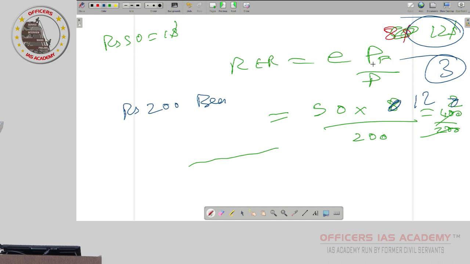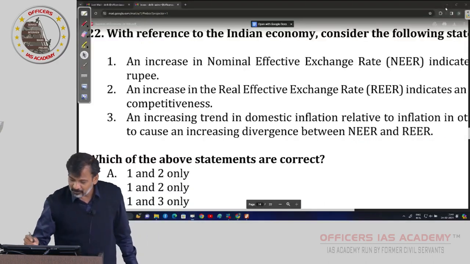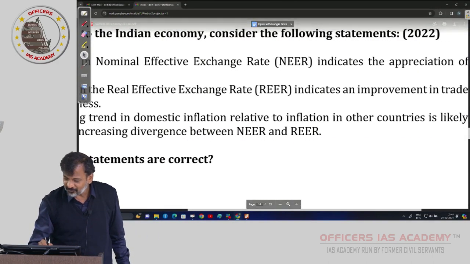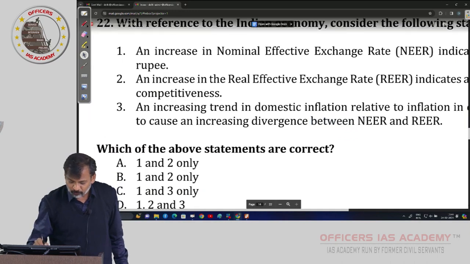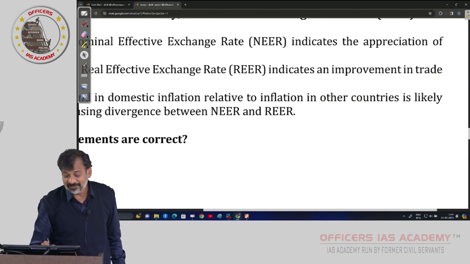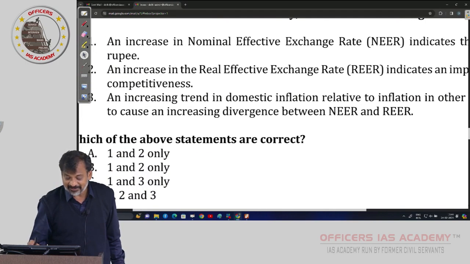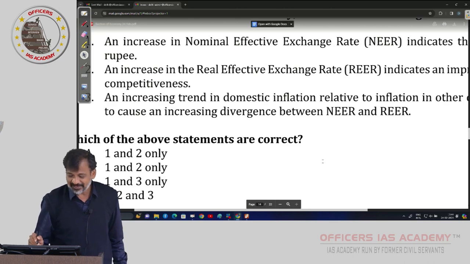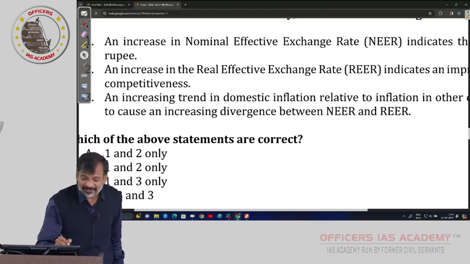Are you understanding? Whenever there is inflation, meaning prices are increasing, can your exports be better or lesser? If your basmati price is increasing like anything, then automatically your exports are becoming less. So this statement should be wrong. Consider the following statements. Two is wrong, which means we have arrived at the answer. But an increasing trend in domestic inflation relative to inflation in other countries is causing an increasing divergence between NEER and REER.